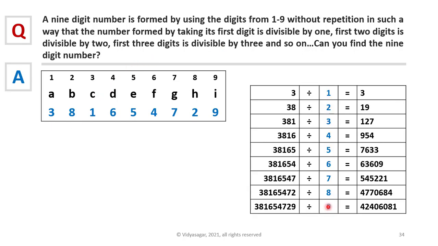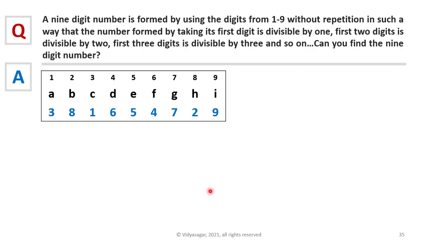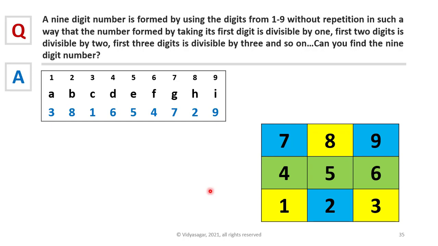Now from this table you can see that if you take the first digit, it is divisible by 1, first 2 digits are divisible by 2, first 3 digits are divisible by 3, and so on. It is easy to remember this number, although it appears to be very random. If you look at the number pad of keyboards, the numbers are usually represented like this. The 9-digit number that we found out is 381654729. It is easy to remember this number like this.